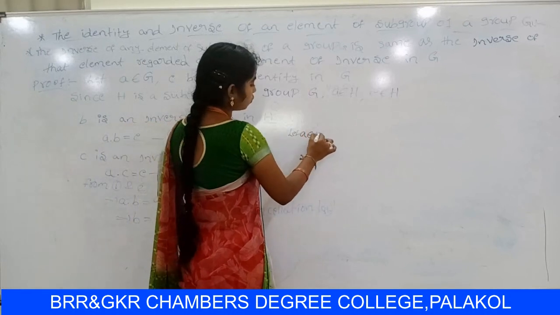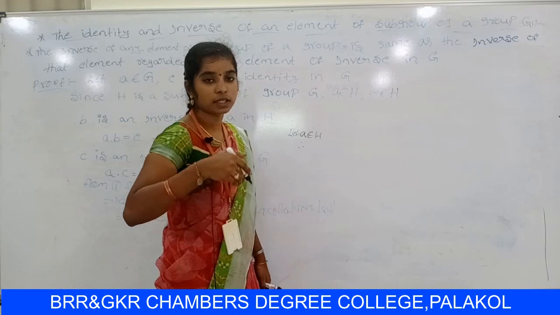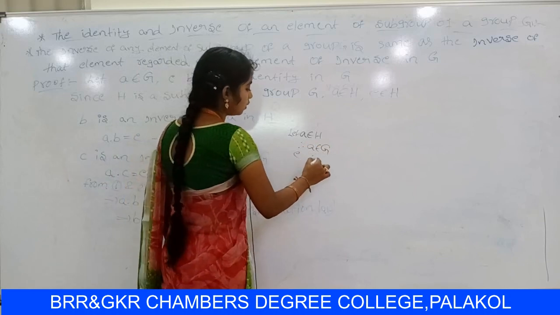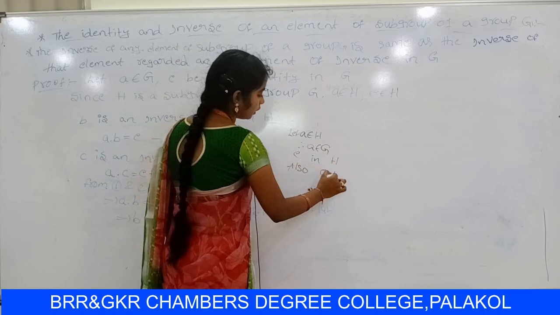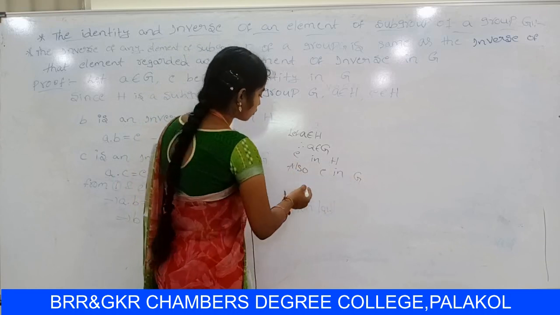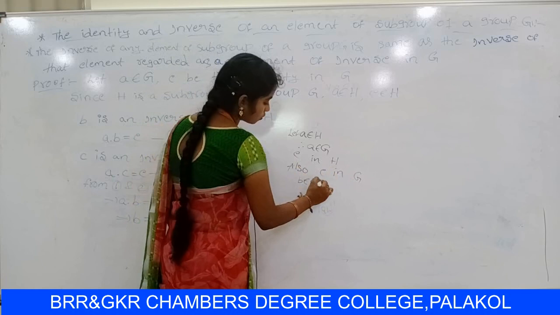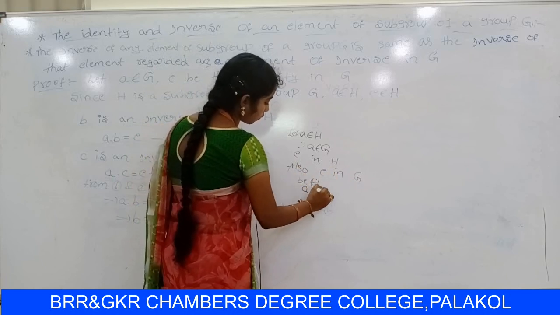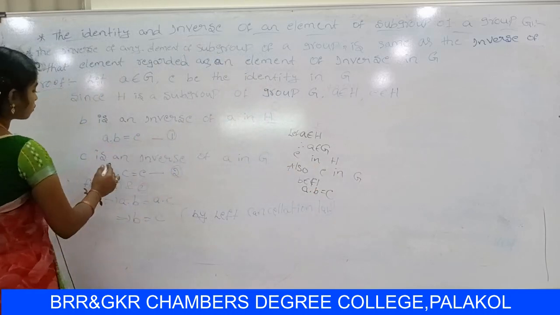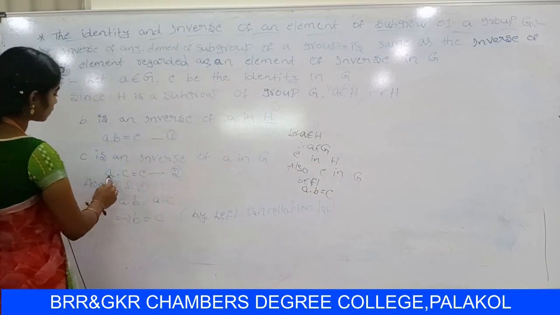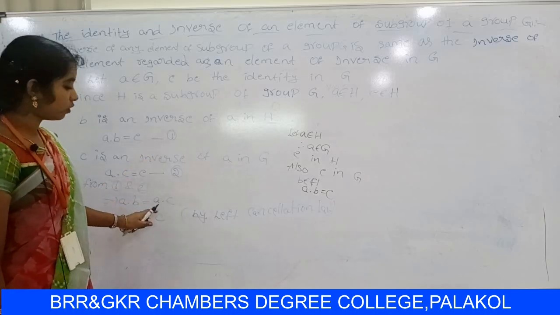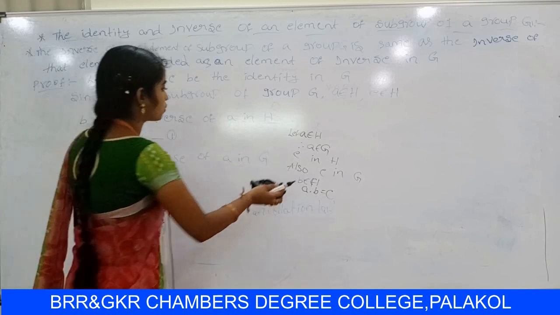Let us consider A belongs to H. Since A belongs to H, every element in H is also an element of Z, so A belongs to Z. E is the identity element in H, and E is also the identity element in Z. B belongs to H, B is an inverse of A in H, so it can be written as AB equal to E. C is an inverse of A in Z, so it can be written as AC equal to E. From 1 and 2, AB equal to AC. By using cancellation, B equal to C. So this is the theorem.